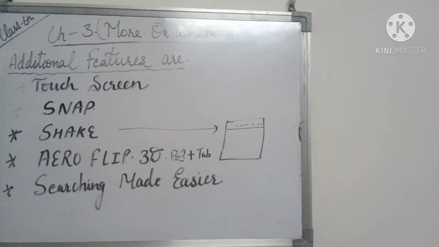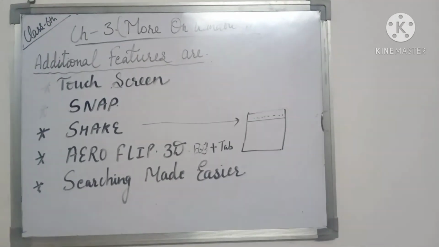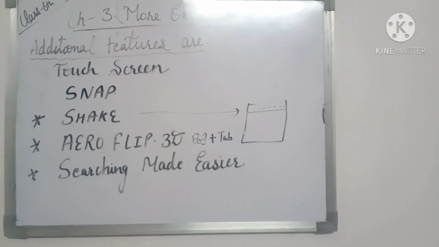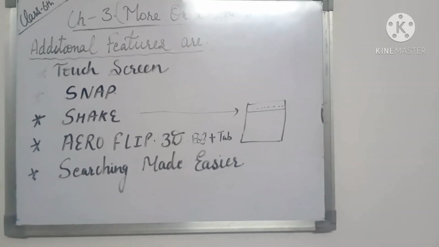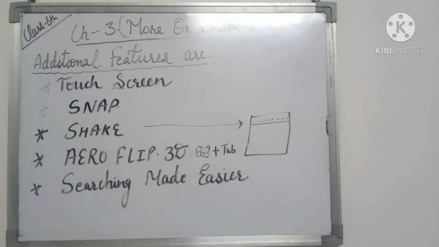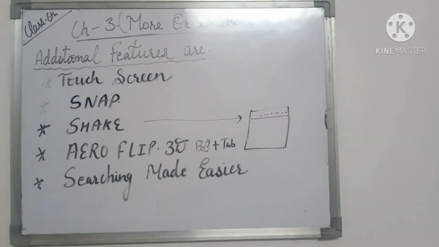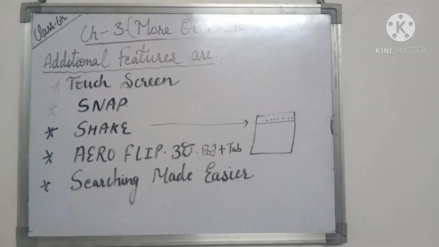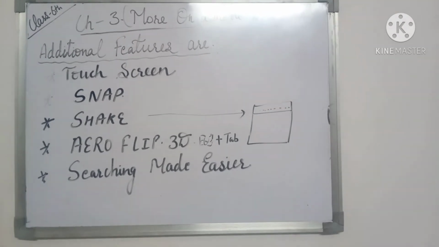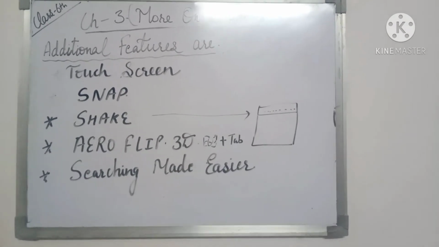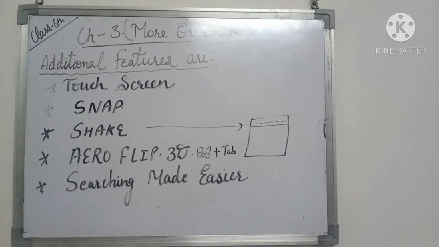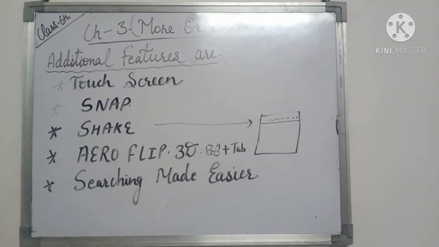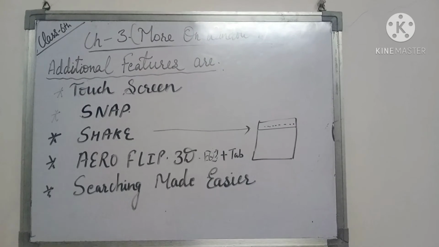Next is the shake property. What is the shake property, and what will you do for using this shake property? For doing this shake property, you will click at the top of the window, and while pressing the mouse, you will not release the mouse. You have to click at the top of the window, then while pressing the mouse, you will shake your mouse without releasing its button. मतलब आपको press ही करके रखना है. Then without releasing the mouse button, you will just shake your mouse.